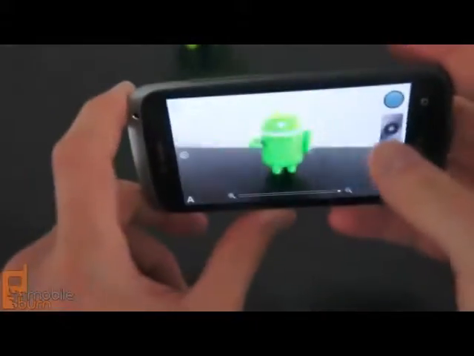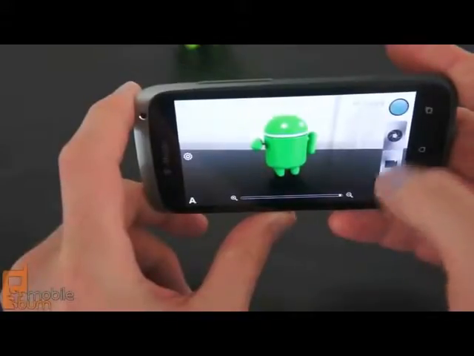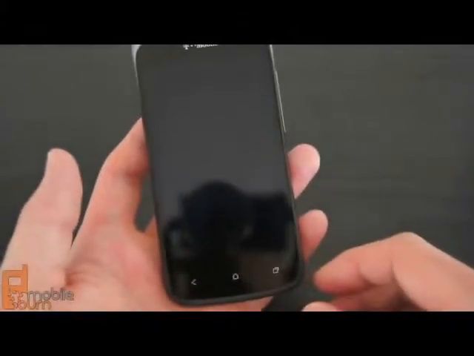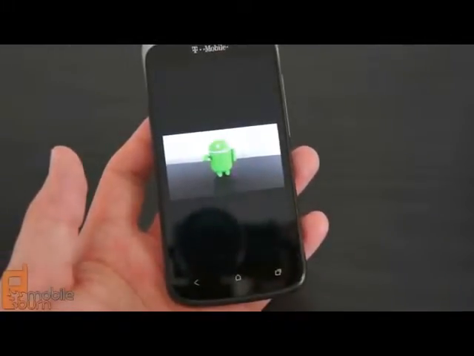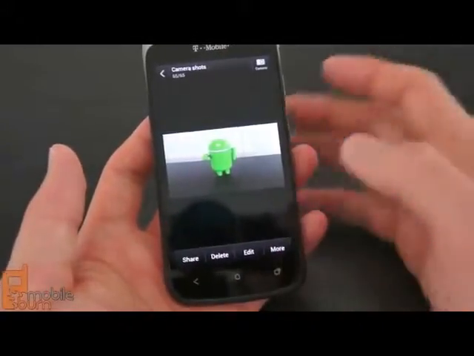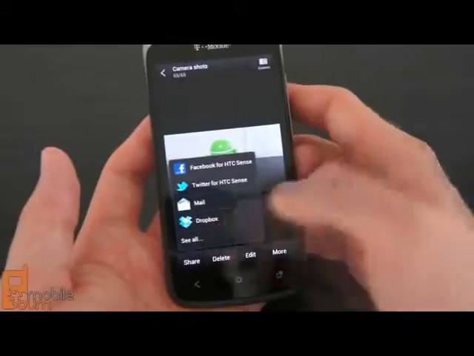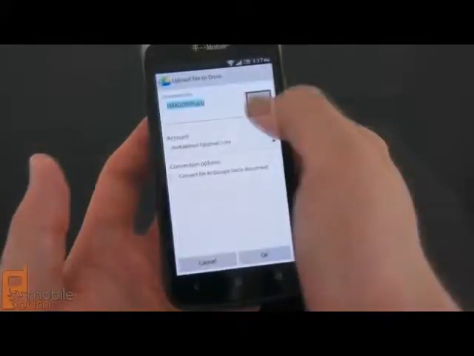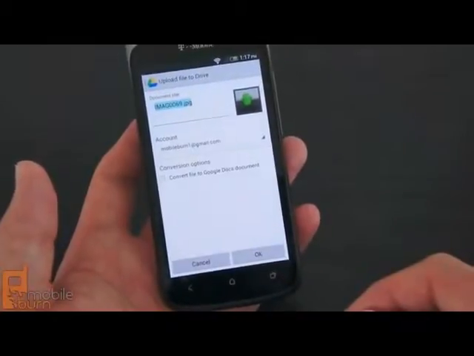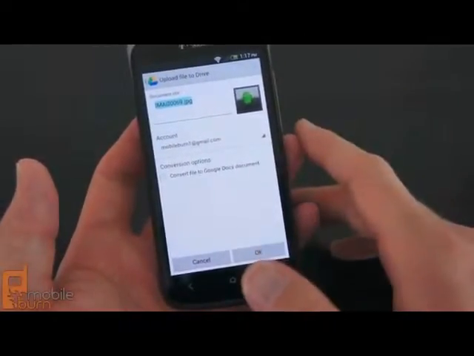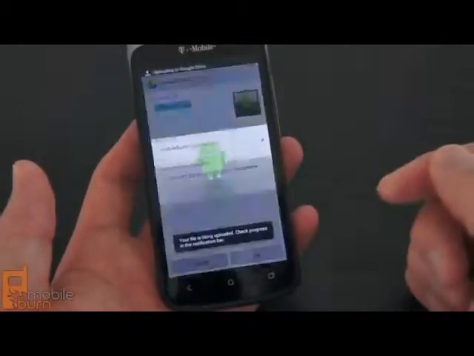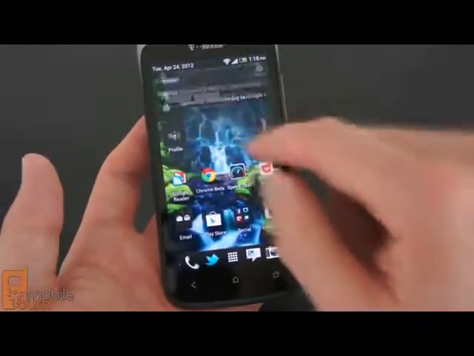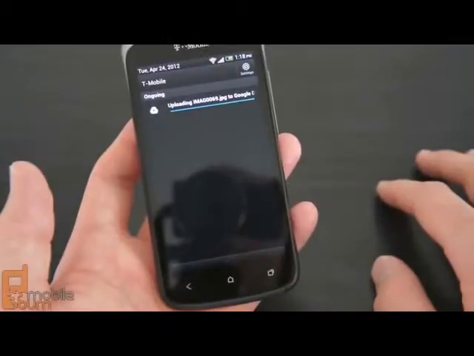Now you can upload files that are added from your phone to your Google Docs account, so you can upload things like images. We'll just snap a quick image here. I'm using the Android standard share function. We can select our Drive account, and then you have options, you can change the title, you can convert it to a document file as you'd like. And then up here in the notification bar you can see it uploading to Google Docs.